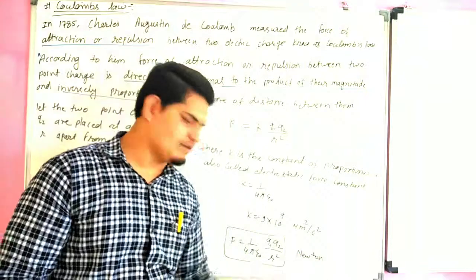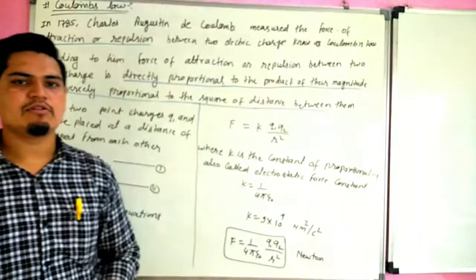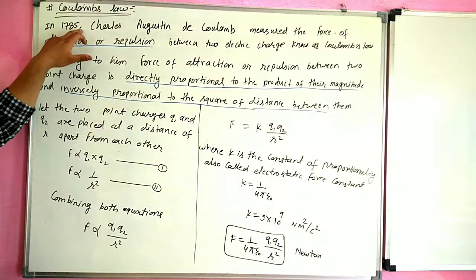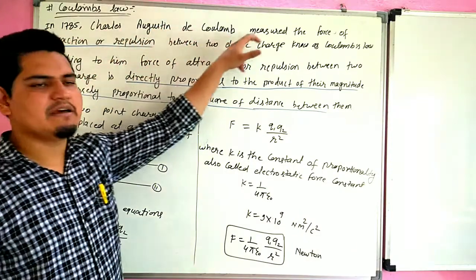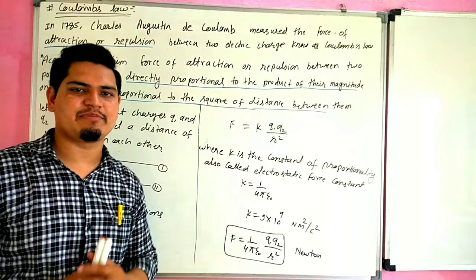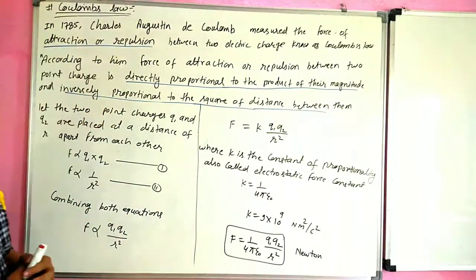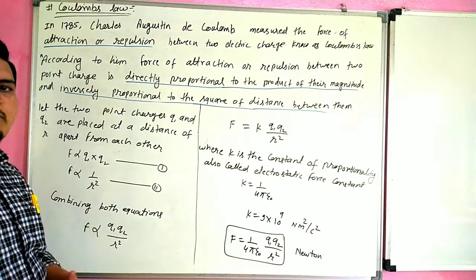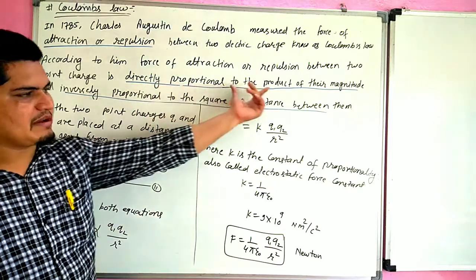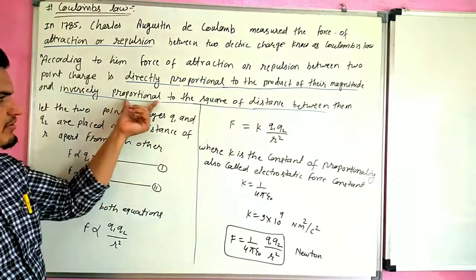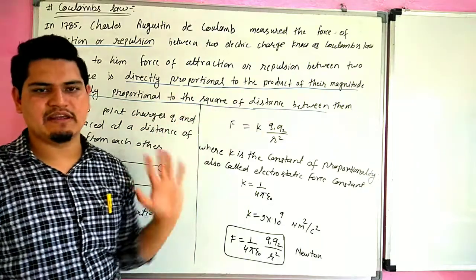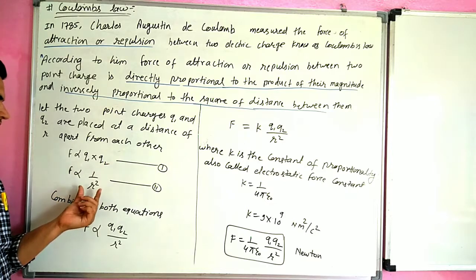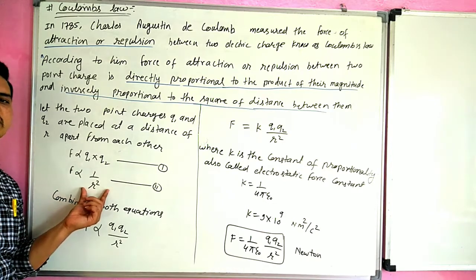So what is Coulomb's law? In 1785, Charles Augustin de Coulomb measured the force of attraction or repulsion between two point charges. According to him, the force of attraction or repulsion is directly proportional to the product of their magnitudes and inversely proportional to the square of the distance between them.